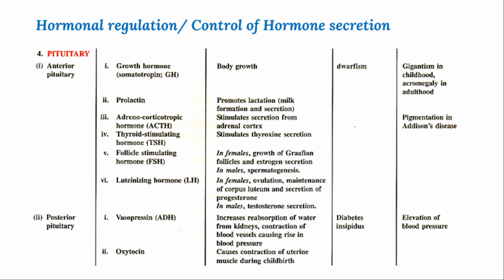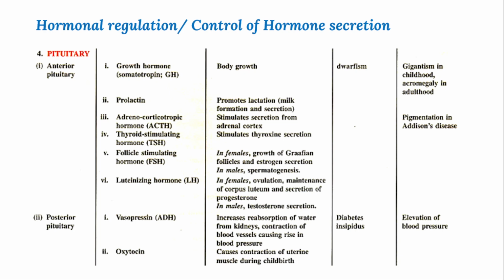That leads to watery urine, and frequent urination takes place without sugar. That is called diabetes insipidus. And an excess amount of ADH will elevate the blood pressure. BP will be increased.